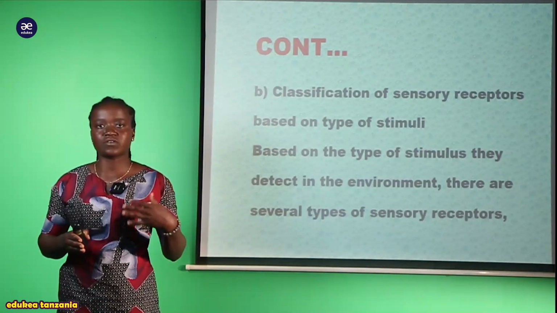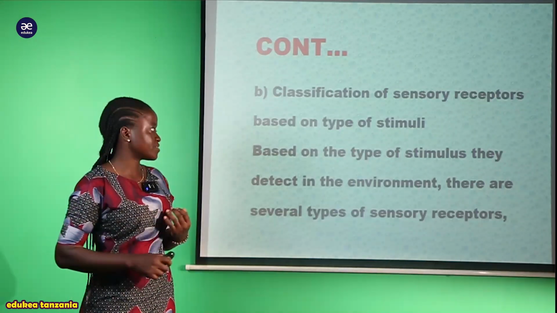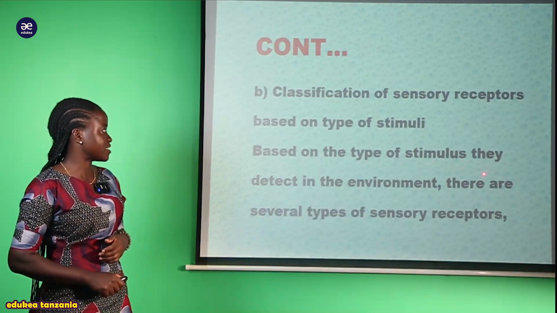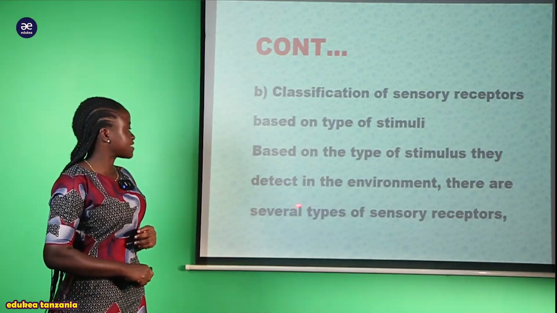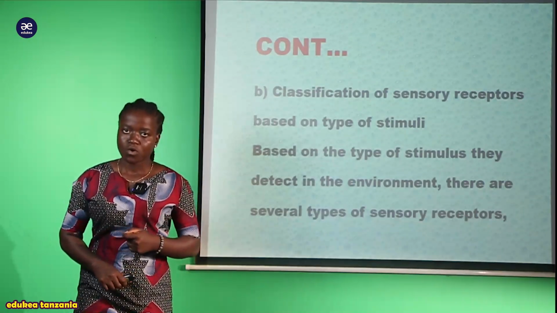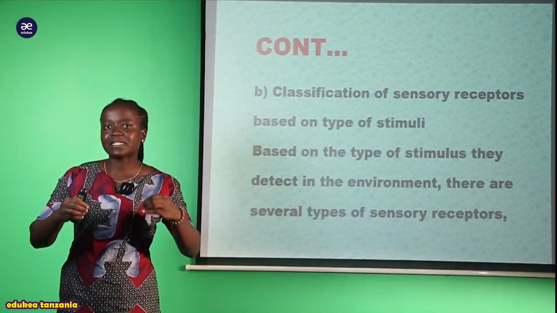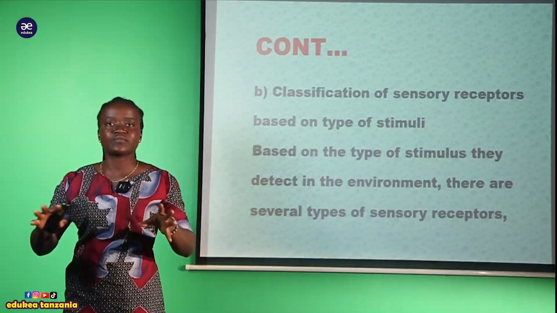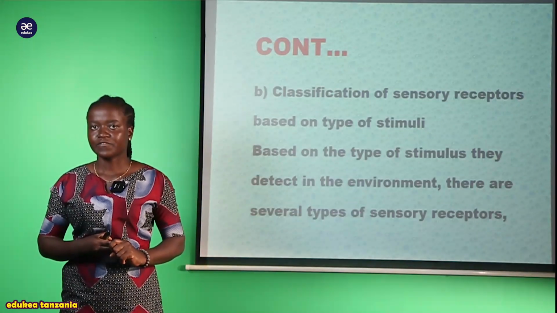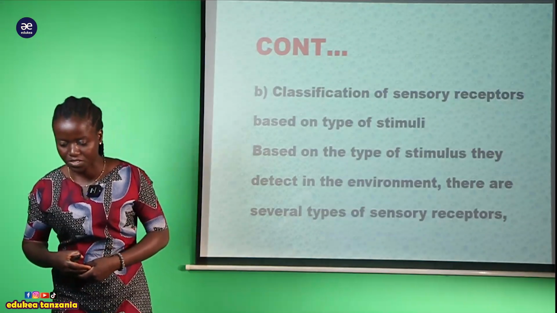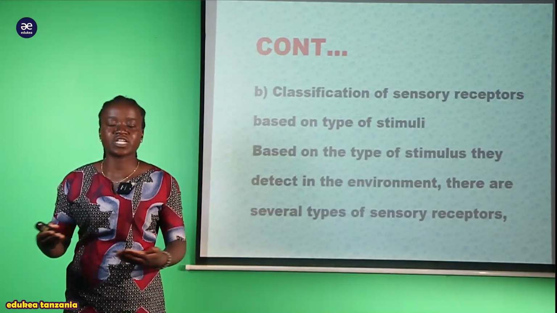So what kind of these sensory receptors are based on the stimuli or the type of the stimuli? Here we are saying that based on the type of the stimulus they detect in the environment, there are several types of the sensory receptors. Kwa kutokana na any changes that are occurring within the environment, ndipo ambapo tunapata receptor mbalimbali ambazo zina detect any changes that are occurring within the environment and send them into the brain so that it can be interpreted to provide appropriate response.